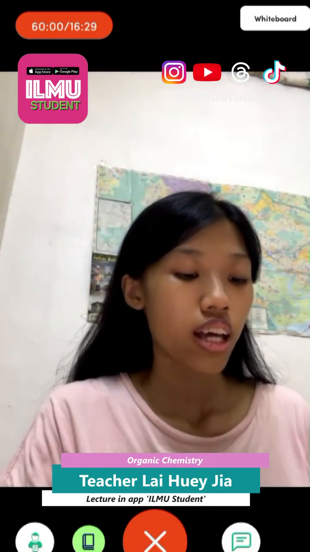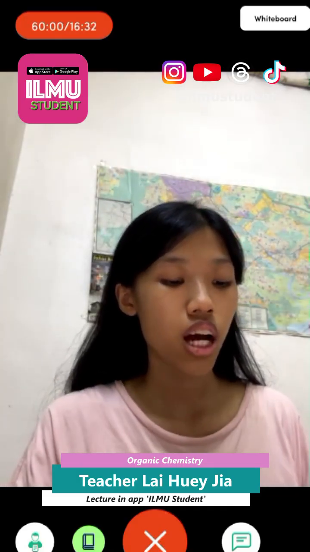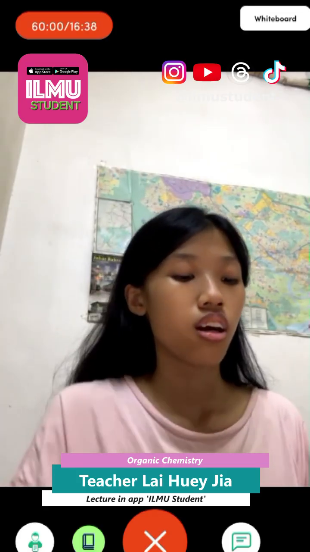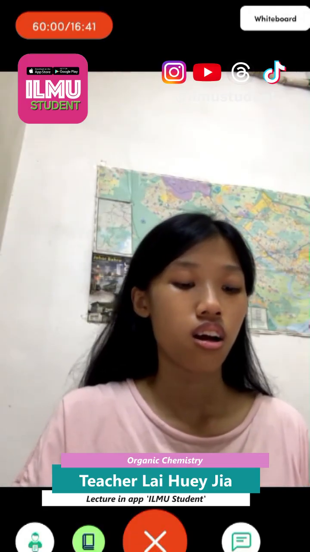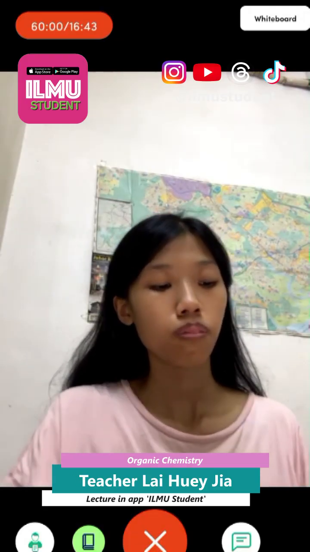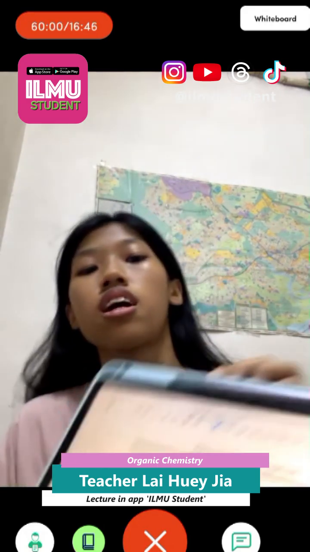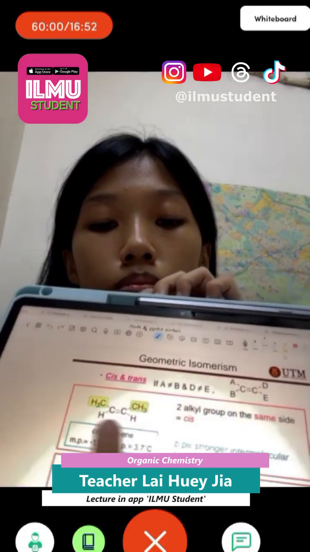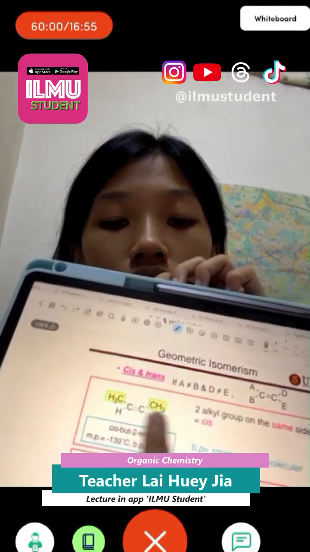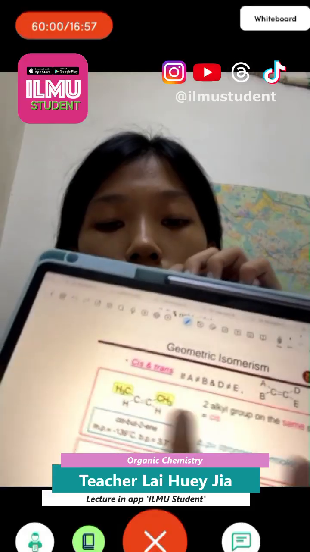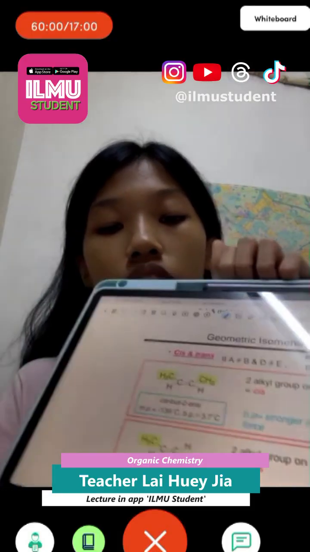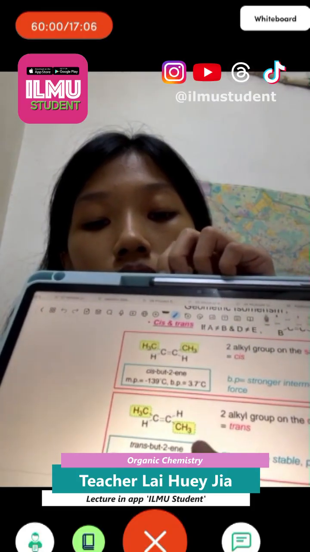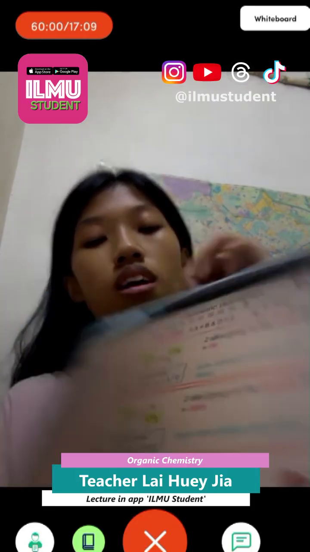So next is the geometry isomerism. It will have cis and trans. This is a cis-trans isomer. Cis means that both sides have the same substituent, like CH3 on the same side, and both below are H, H. For trans, it means the opposite way. Like here is CH3, but the other CH3 is here. This is trans.